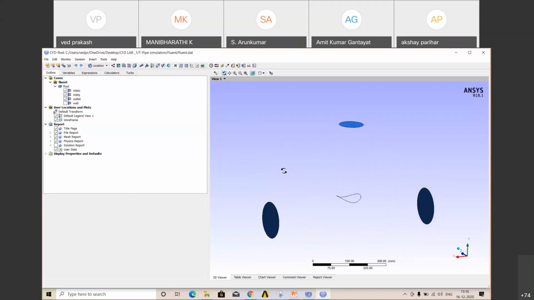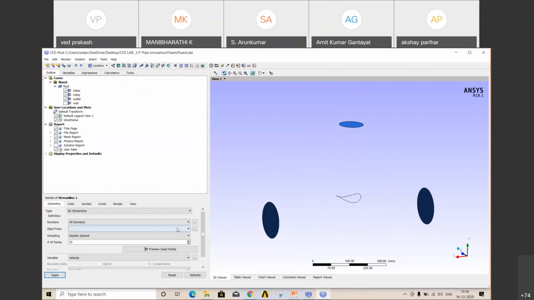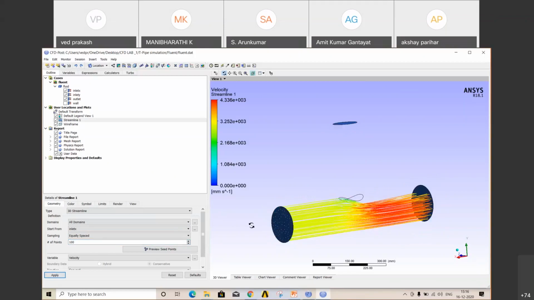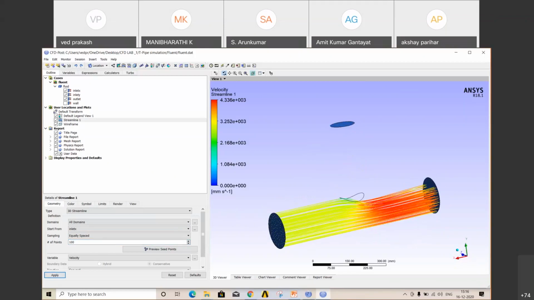Now here you can also create your animation. This is for better visualization. We use CFD Post. First create streamlines. In the Function tab, there is the option Streamline. Click on that. Start from inlet X. Suppose give number of points like 100. Apply. So these are the streamlines which move from inlet X to outlet.